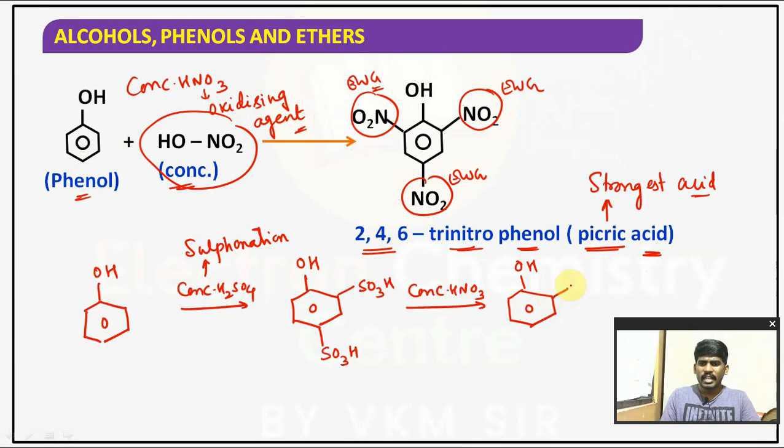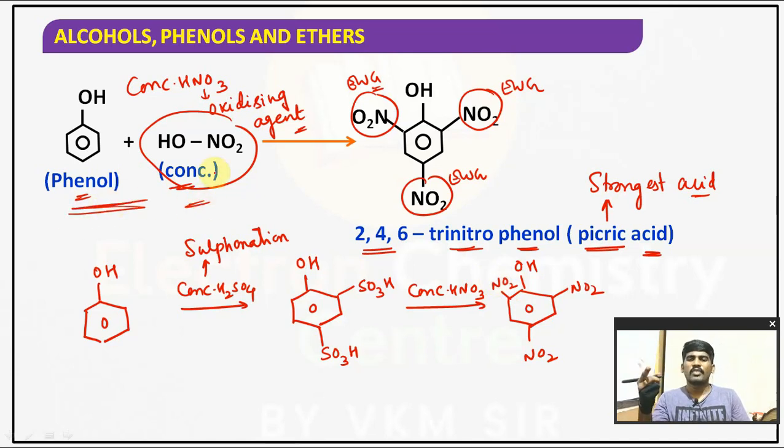Then you will get 2,4,6 trinitrophenol. In your NCERT, they give it very clearly: picric acid cannot be prepared in good yields by this method. That's why first it should be sulfonated, followed by nitration, right?